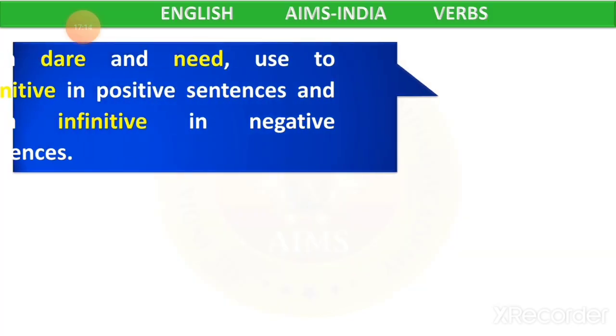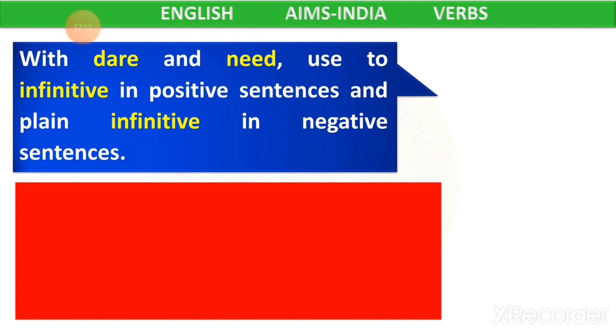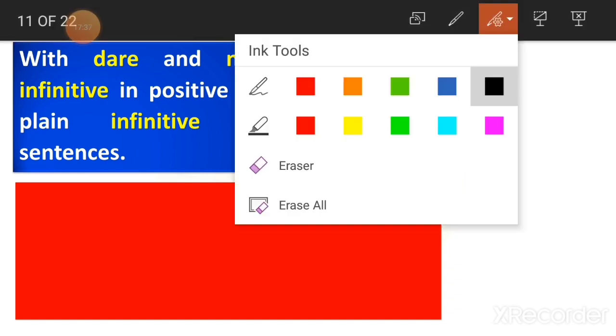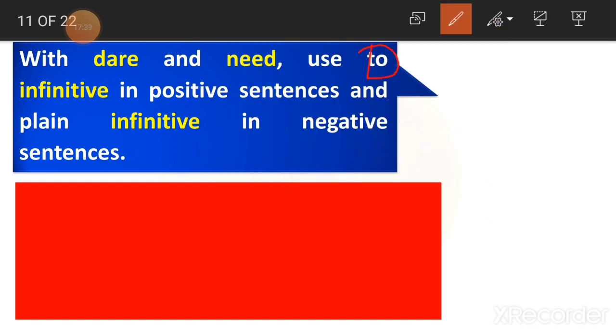Okay children, so I was telling you about dare and need. So with dare and need, use to infinitive in positive sentences and a plain infinitive in negative sentences. So to infinitive is nothing but we are adding "to". We are adding "to" here. Okay. Plain infinitive is what? We don't add anything. We will add such words as we said, shall, will, might, would, all such types of words according to the sentence.